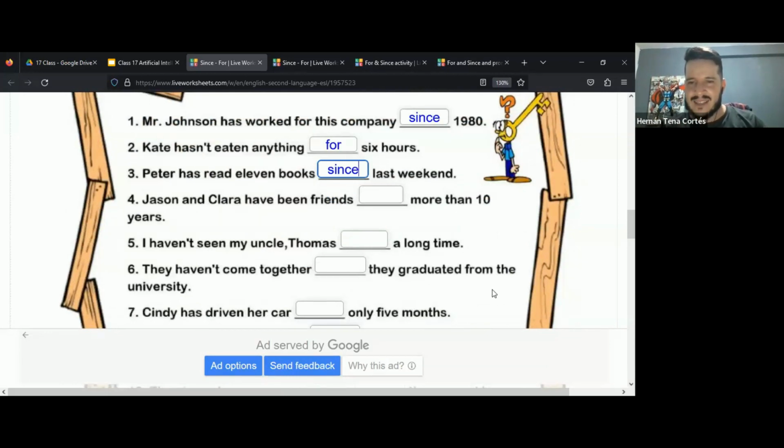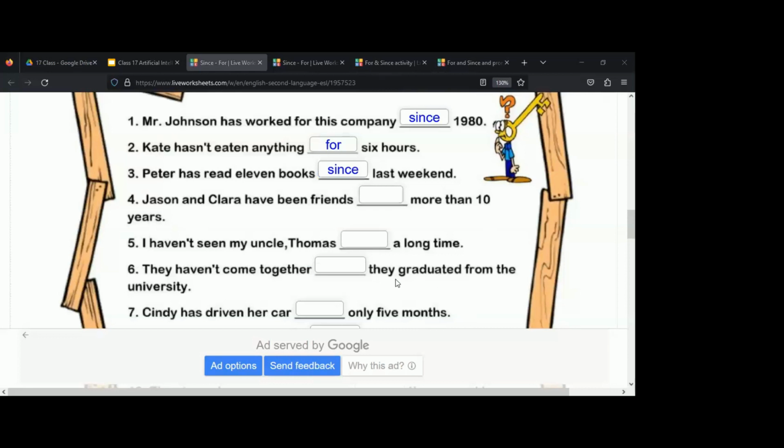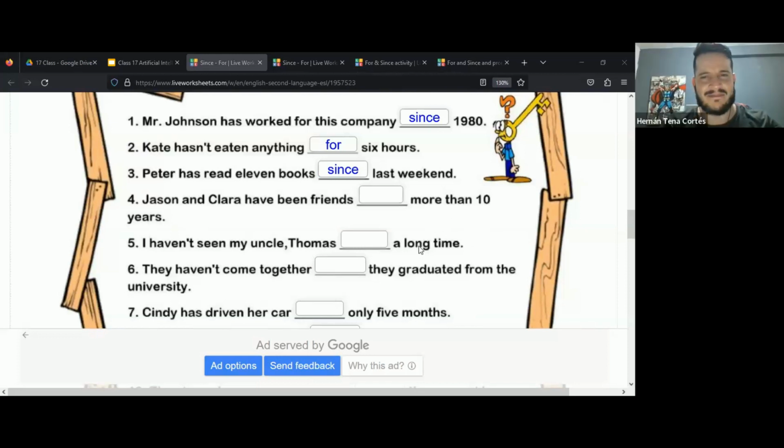I'm going to ask Isabel. Isabel, can you help me with number 4, please? Okay, Jackson and Clara have been, oh, permítame. Sure. All right, I'm going to come back to Isabel. I'm going to ask Julie. Julie, can you help me with number 4, please?